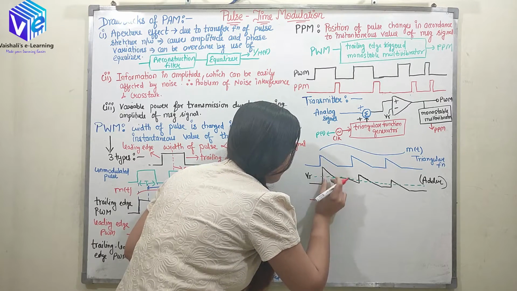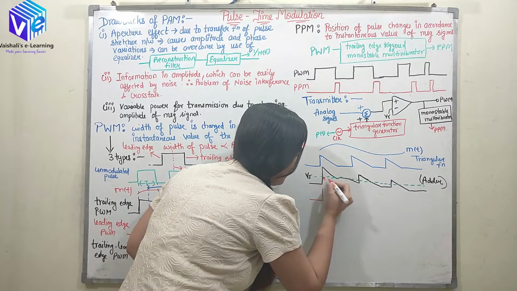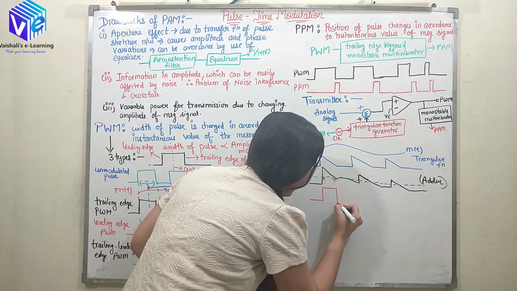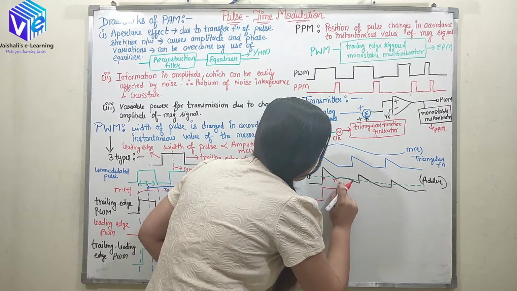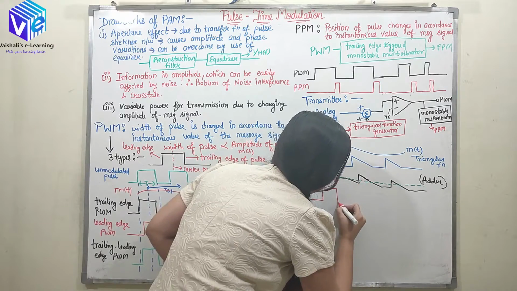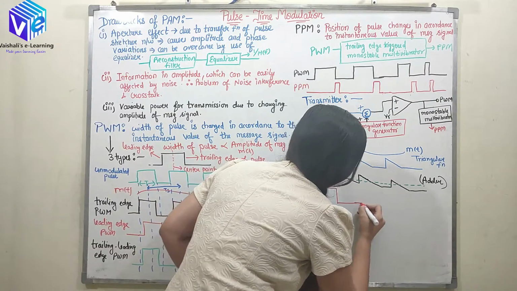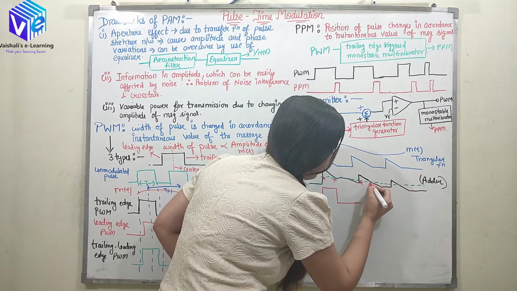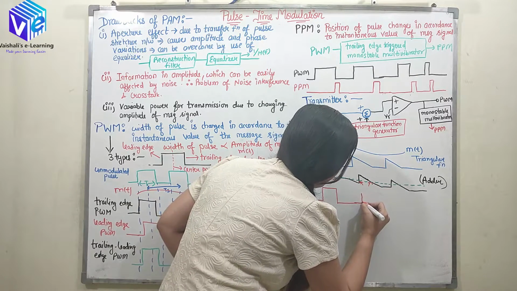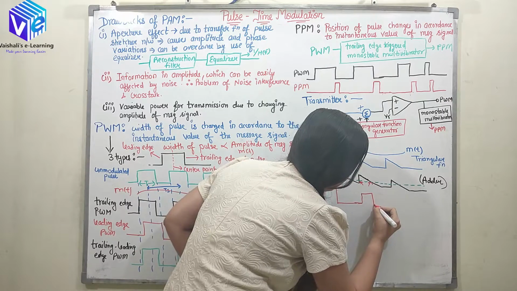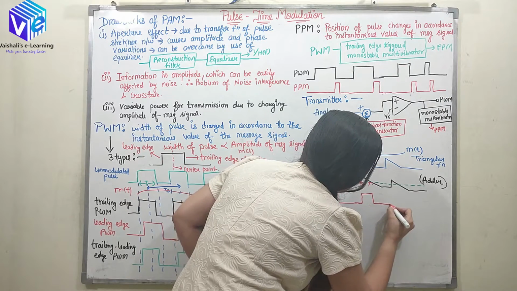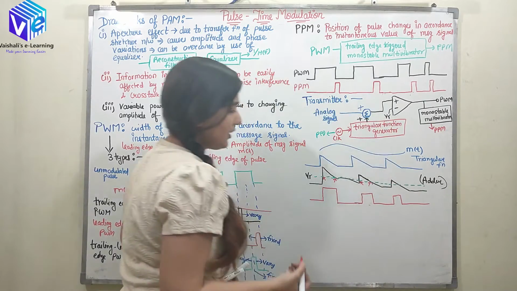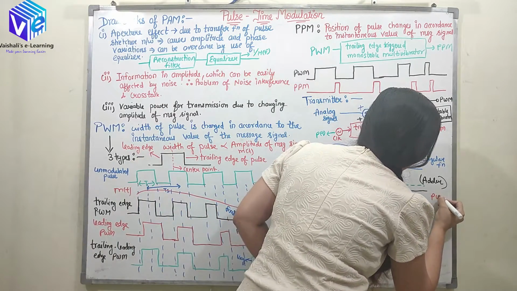Now from this point up to this point the output is positive, so we'll have a positive pulse. Now we have a negative pulse. After that, here also the output is positive from here up to here, so we'll have this type of signal. So this is my PWM.